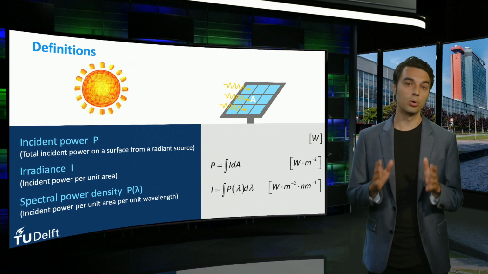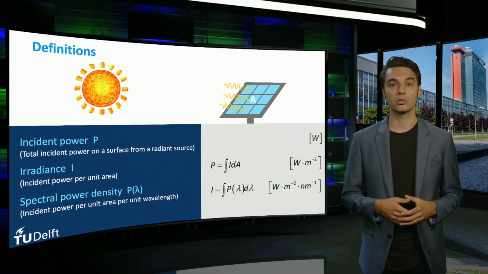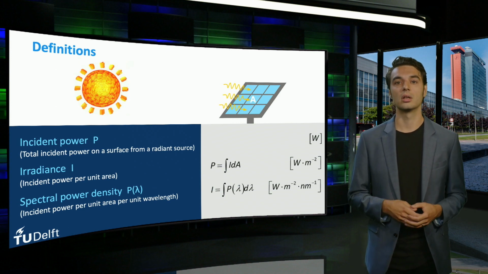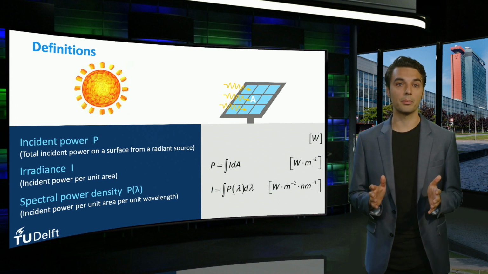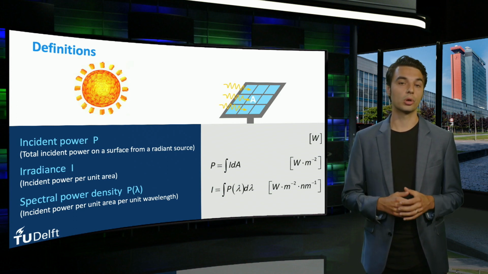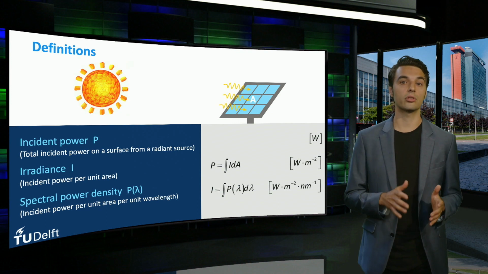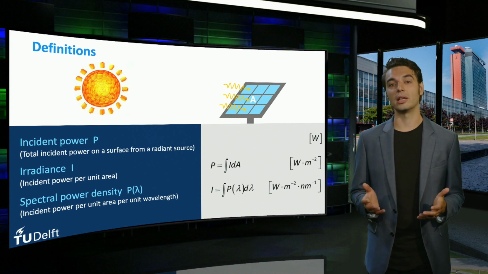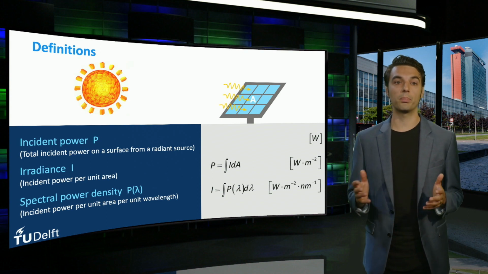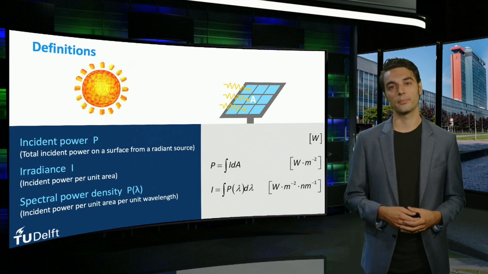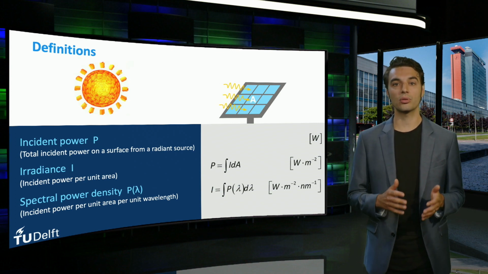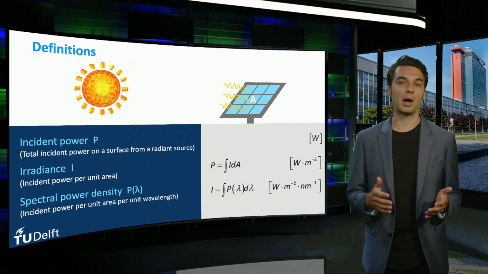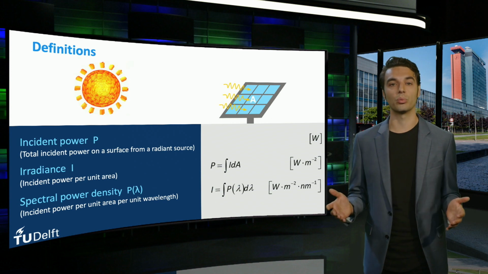We just discussed that blue photons are more energetic than red photons. Furthermore, not all photon wavelengths are emitted equally by the sun. We are therefore often interested in the power per unit wavelength. The term spectral is added to express a certain quantity per unit wavelength. Consequently, the incident power density per unit wavelength is called spectral power density or spectral irradiance. It is measured in watt per square meter per nanometer. We can obtain the irradiance from the spectral power density by integrating over the relevant wavelength range.